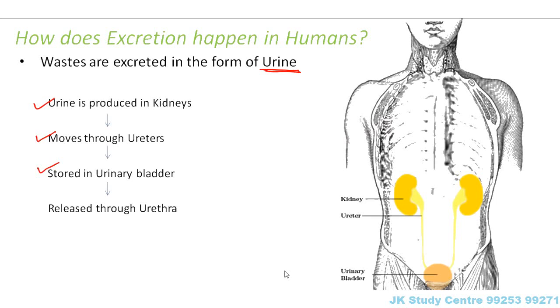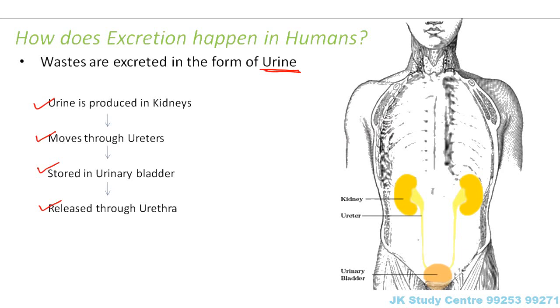Now the urine gets collected in the urinary bladder. When a good amount of urine gets collected, then a pressure is created in the urinary bladder to excrete that urine. So then what happens? Then that urine is passed to the urethra, and through the urethral aperture it is excreted out to the environment. Right? So this is how excretion takes place in human beings.